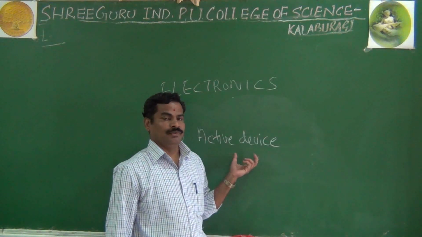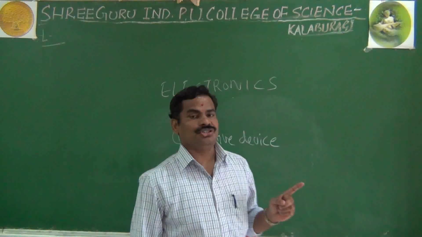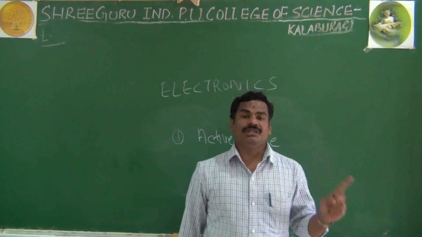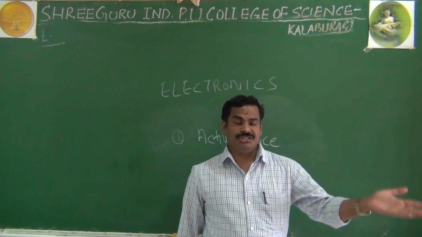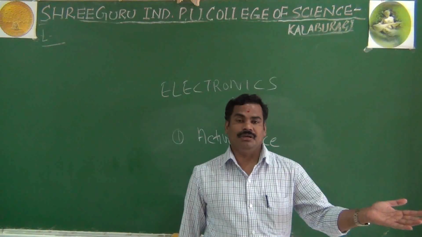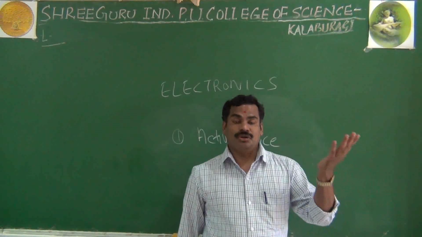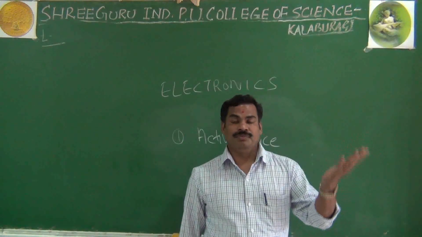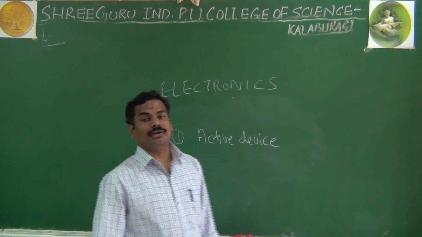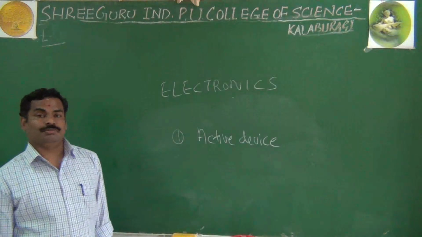Follow what I am saying? The active components are the components which are able to give energy. What type of energy may they give? It may be to amplify the signal, or control the signal, or strengthen the signal, or convert the energy from one form to another.